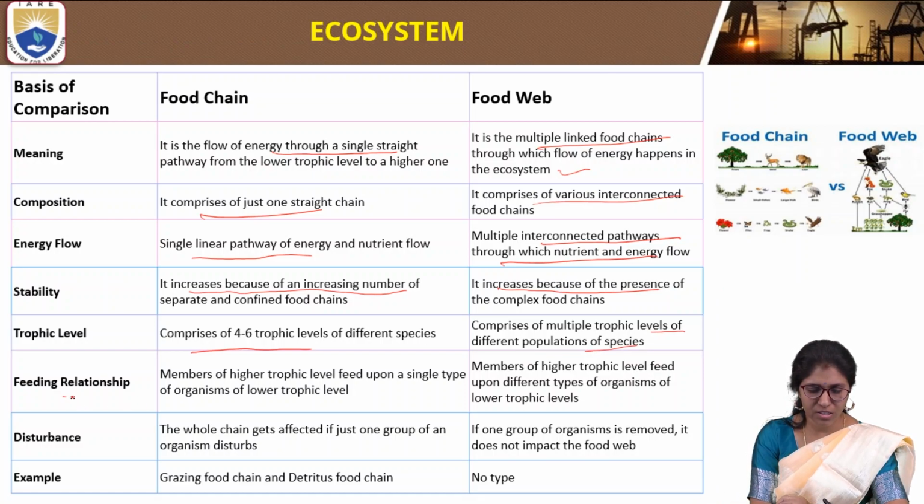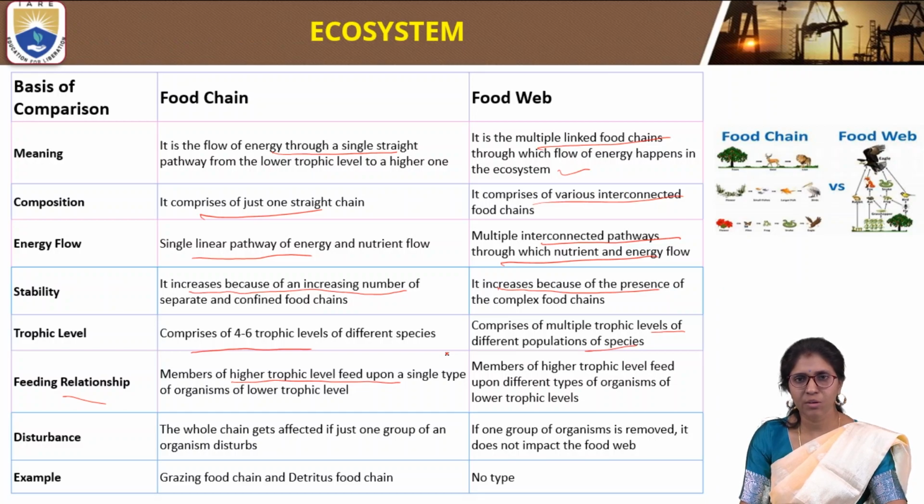For the feeding relationship in a food chain, members of a higher trophic level feed upon a single type of organism of the lower trophic level. In a food web, members of a higher trophic level feed upon various different types of organisms of the lower trophic level.